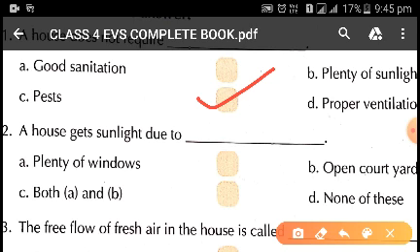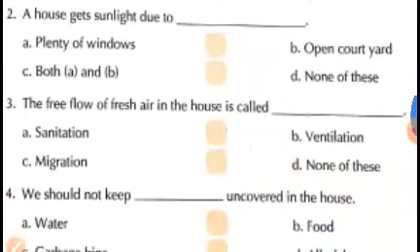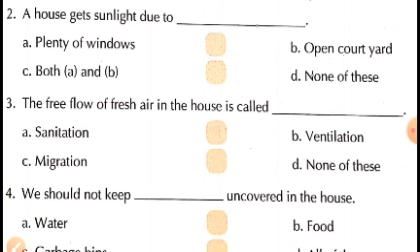Now, second question: a house gets sunlight due to dash. As I told you in the chapter, we get plenty of sunlight from the windows. B, open courtyard. So both are correct, A and B. We get plenty of sunlight from the windows as well as open courtyard. So answer A and B both are correct. So you will tick on the option C, that is A and B.